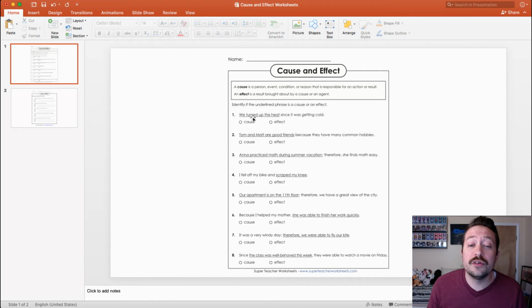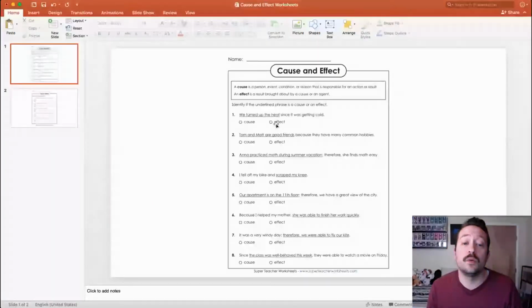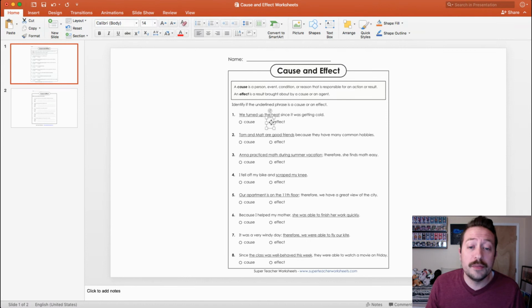So we turned up the heat since it was getting cold. Is that the cause, meaning did we turn up the heat because of the effect of it getting cold, or is we turned up the heat an effect because it was getting cold? That's what you've got to try to figure out. This would actually be the effect.